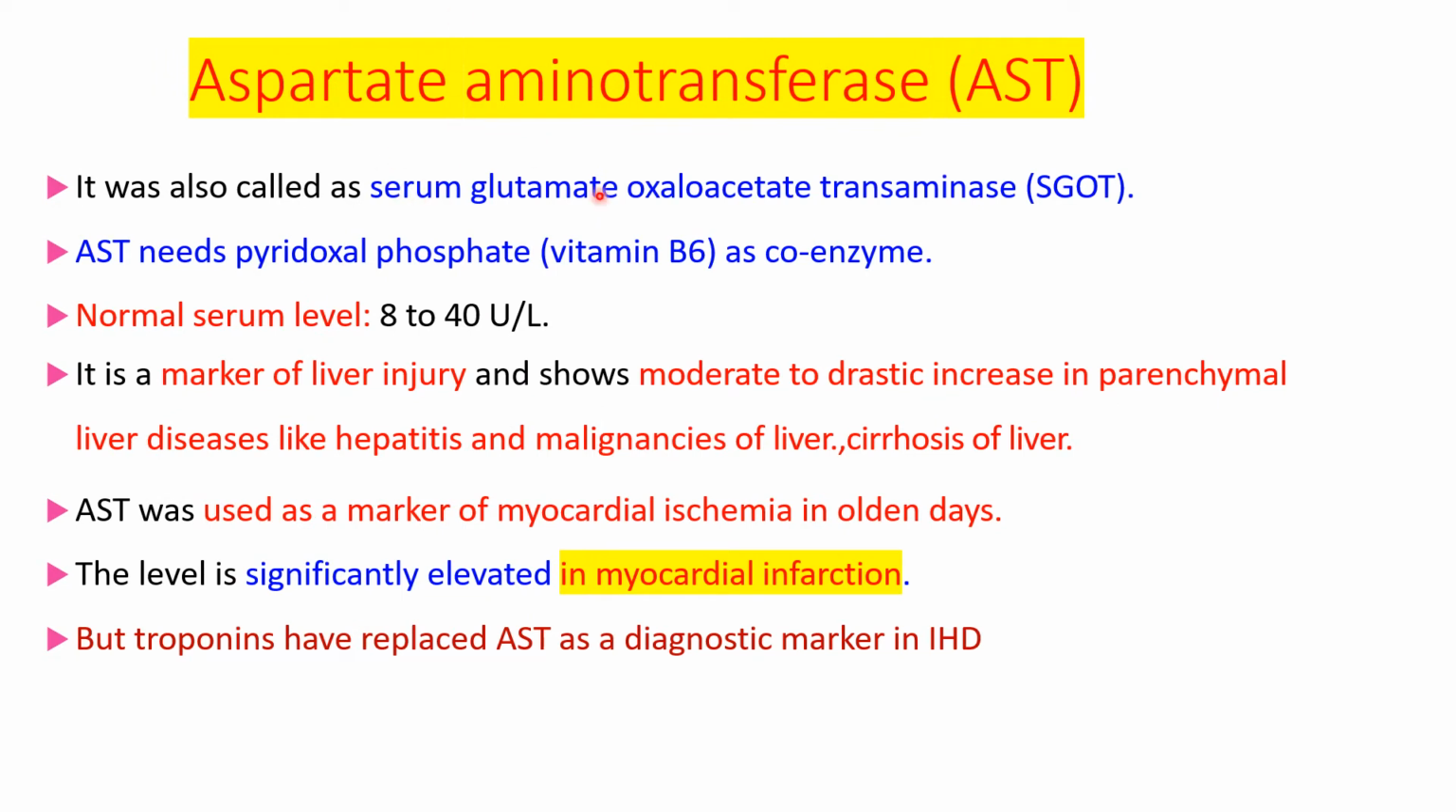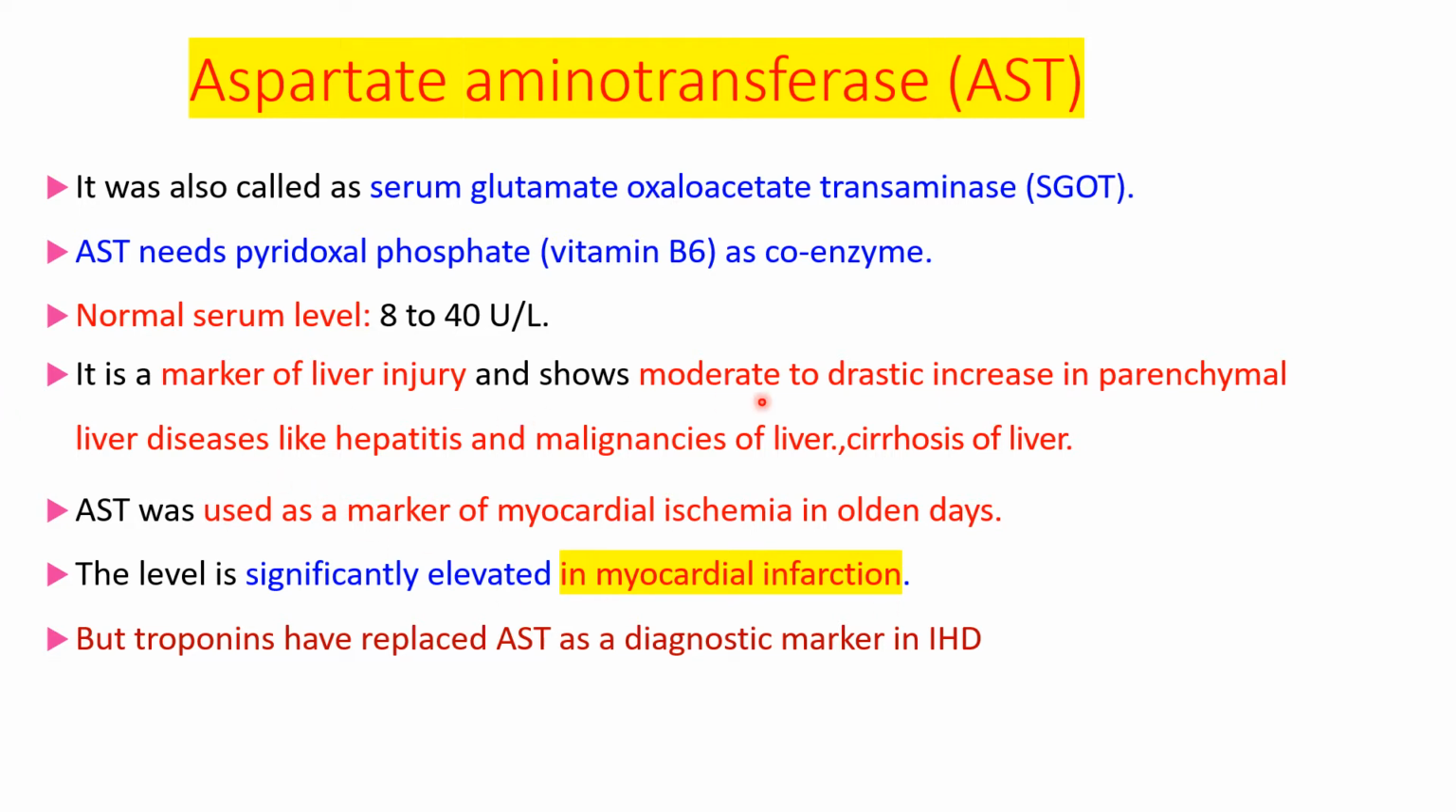Next enzyme is aspartate aminotransferase. Other name is SGOT, that is serum glutamate oxaloacetate transaminase. This also needs pyridoxal phosphate as coenzyme. Its normal level in the serum is 8 to 40 units per liter. It is also a marker of liver injury and also a marker of myocardial infarction.